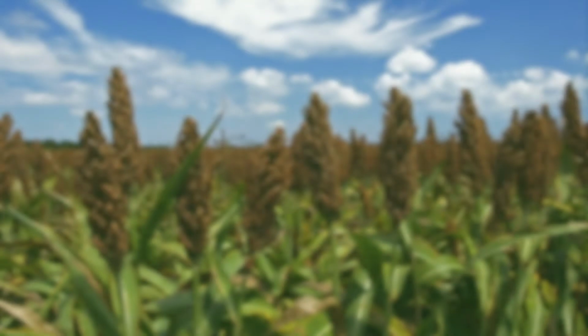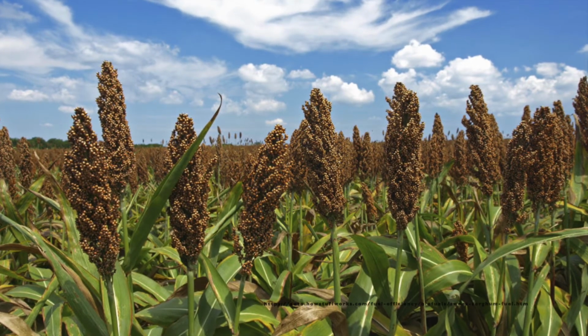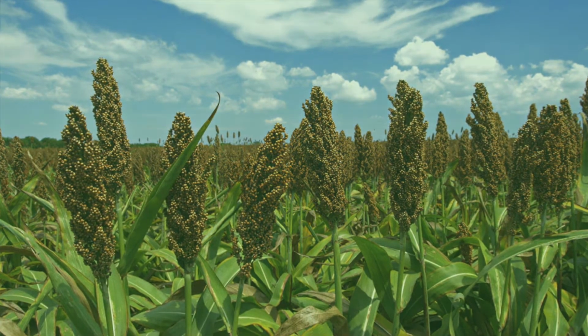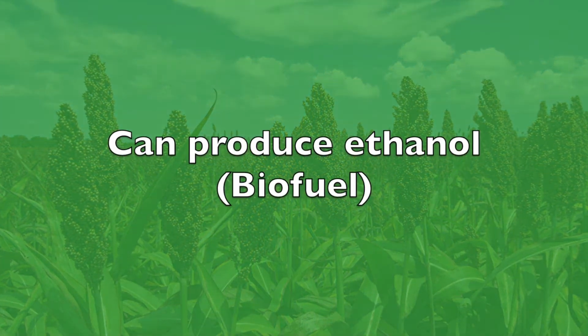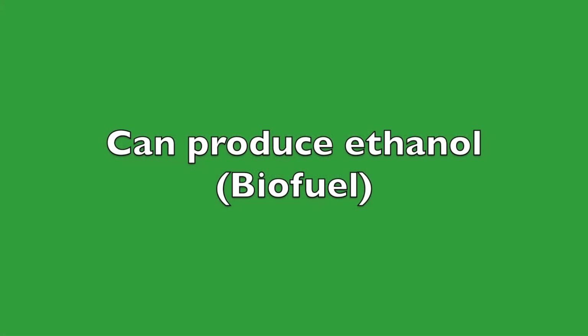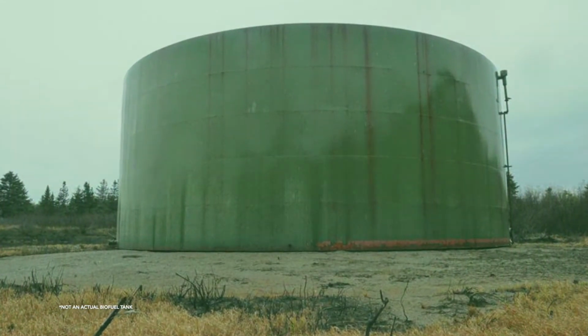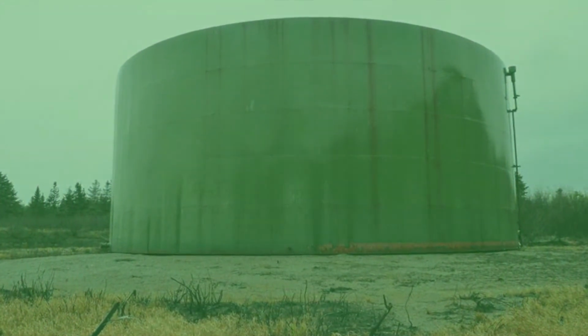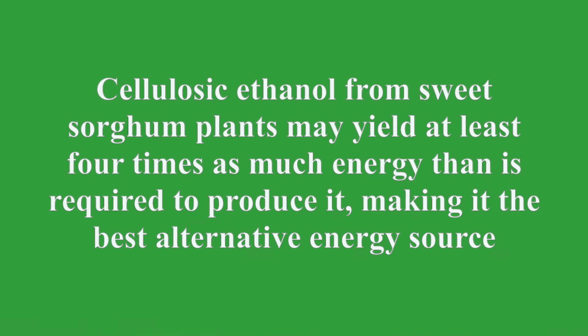Sweet sorghum is a high biomass and sugar-yielding C4 plant containing equal quantities of soluble sugars and insoluble carbohydrates called cellulose. This plant is important because it can produce a sugars-based ethanol. Ethanol is a 2-carbon alcohol that contains energy, is combustible, and is stored in liquid form as biofuel. Cellulosic ethanol from sweet sorghum plants may yield at least 4 times as much energy than is required to produce it, making it the best alternative energy source.